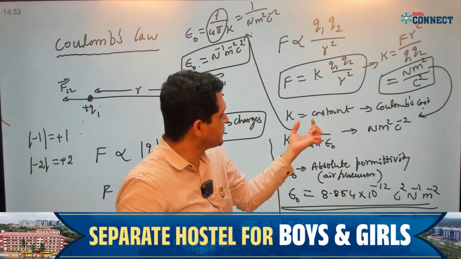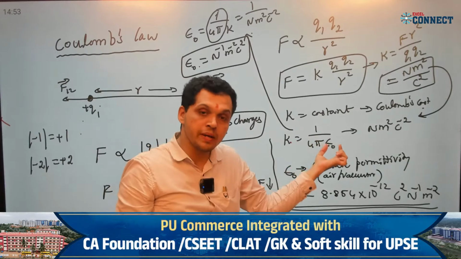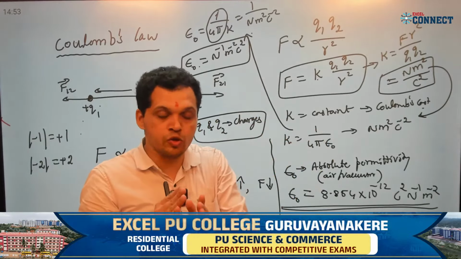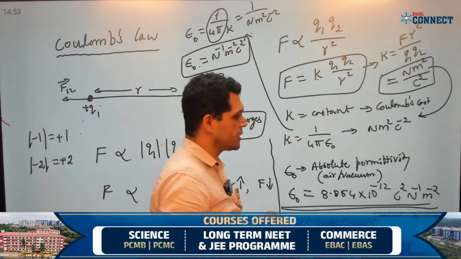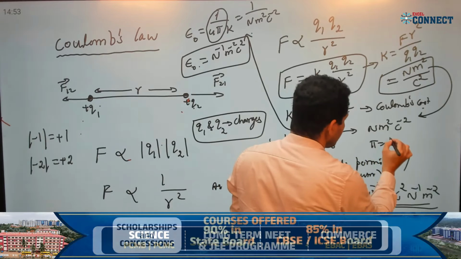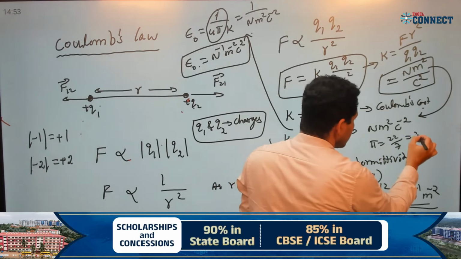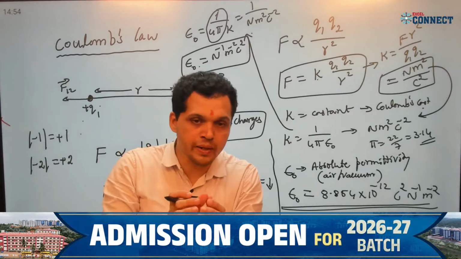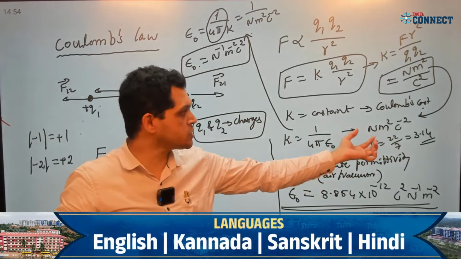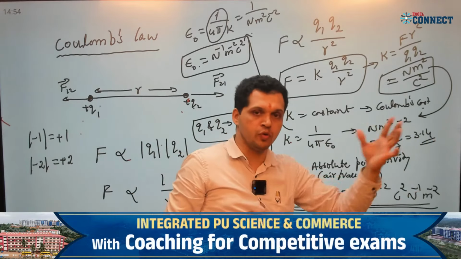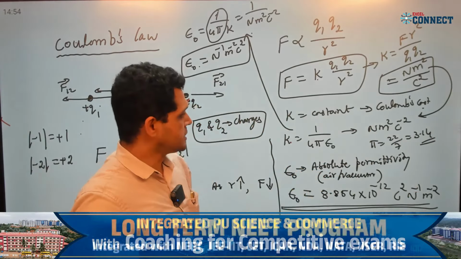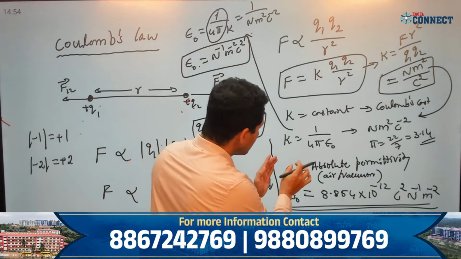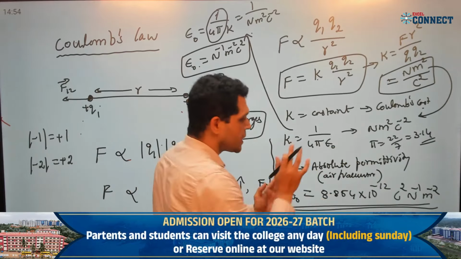This Coulomb's constant, its value is 1 by 4 pi epsilon naught. If 4 is a number, pi, what is the value of pi? Pi is 22 by 7. Everyone knows this. We write this as 3.14 in short. When we calculate in competitive exams, most commonly we use 3.14. There are some more shortcuts, that I will explain later. 3.14 we use.